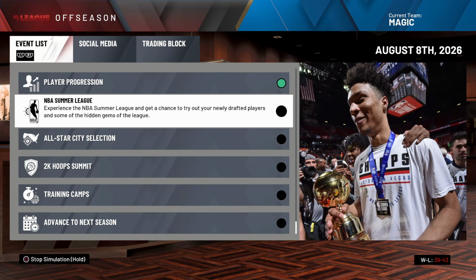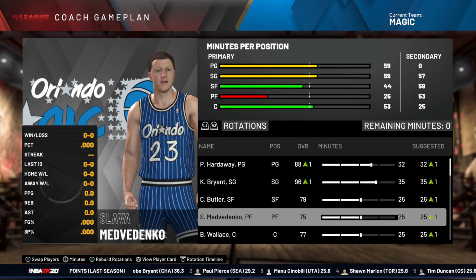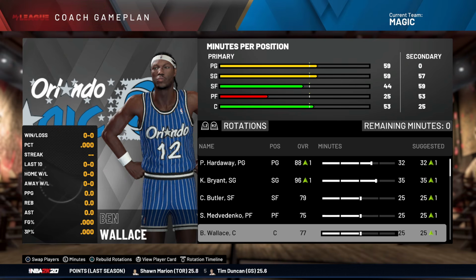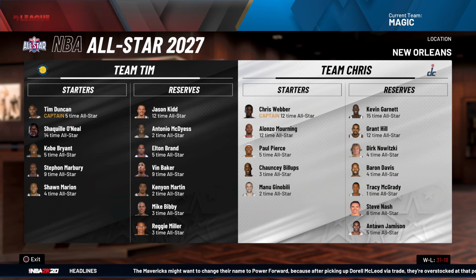Season number 8, I believe. 2003-2004. This team is ugly as all hell. We have Slaven Medvedenko here. I don't know how many times I've heard Stephen A. Smith say this name. Oh, and we have Ben Wallace, so maybe we can have the chance to see him develop now. Team Chris Webber instead of Kobe this year, but Kobe's still a starter. Manu Ginobili is now an all-star. So this is what happens if Manu Ginobili wasn't a 6th man.